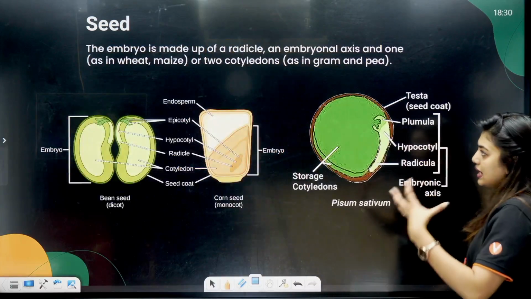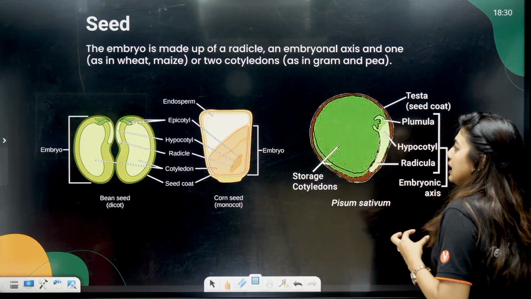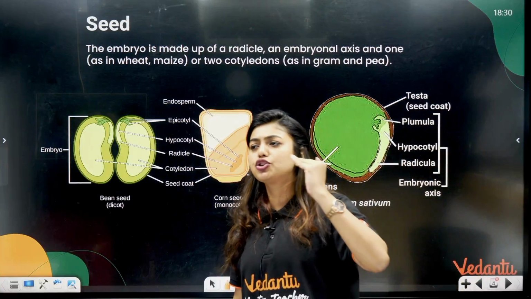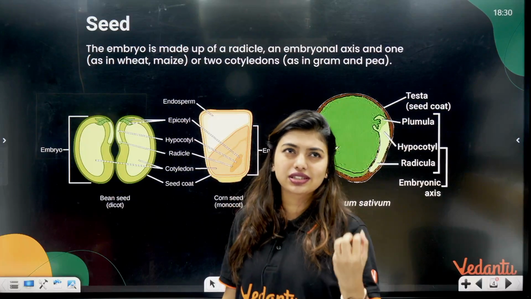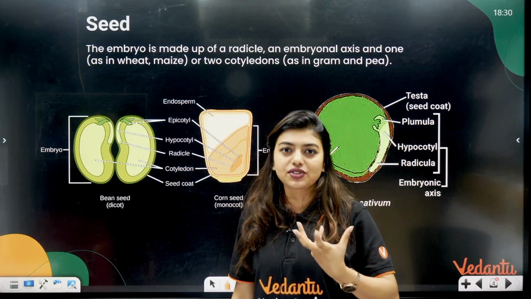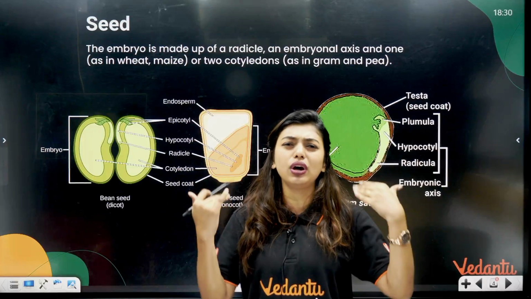So this is what your seed structure is. The embryo is made up of a radicle, an embryonal axis, and one or two cotyledons. So it can be monocot or dicot, which you will be studying later in your botany chapters thoroughly. When you studied morphology in 11th, you would have learnt all this, but here you just have to know an overview of it.